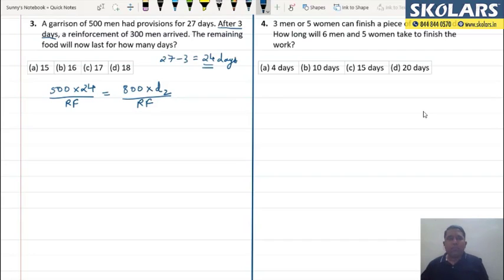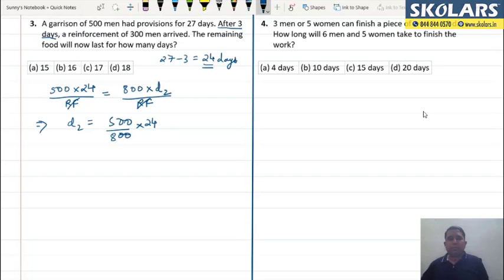And now the remaining food on the left hand side is equal to the remaining food on the right hand side. Again, what is this remaining food? This remaining food is the food which is left after the first 3 days. Okay, so let me just solve it. Here the remaining food, in place of W1 and W2, gets cancelled, and I am only left with D2 is equal to 500 upon 800 times 24.